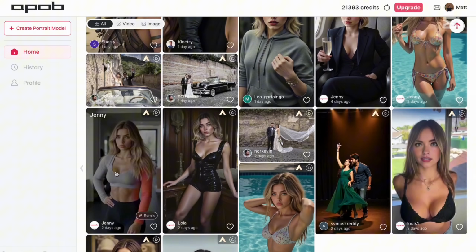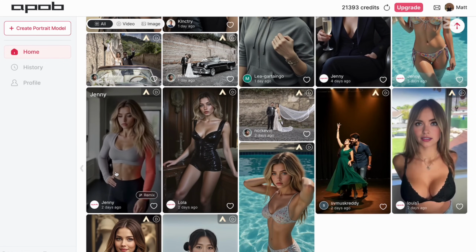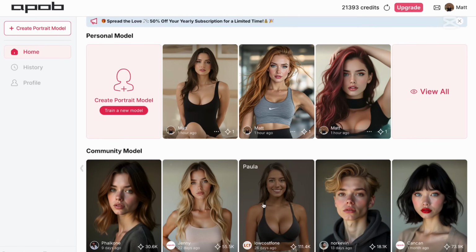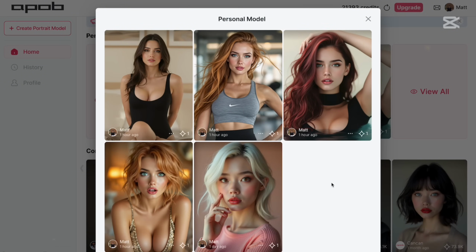So there's plenty of use cases. You can use it in nearly any niche you can imagine. So let me show you how to create your influencer, and then I'll also show you influencers that other people made, and there are also real accounts that are made with these influencers. I made a few of them myself, so here are influencers that I made so far.